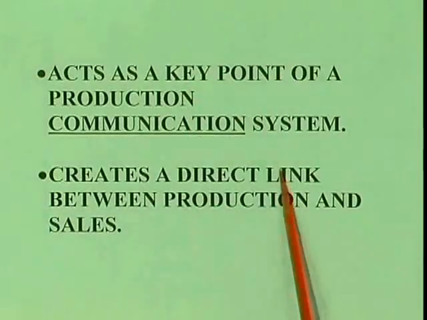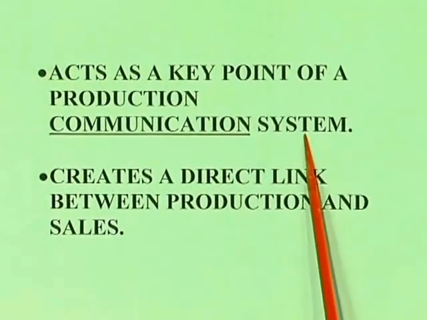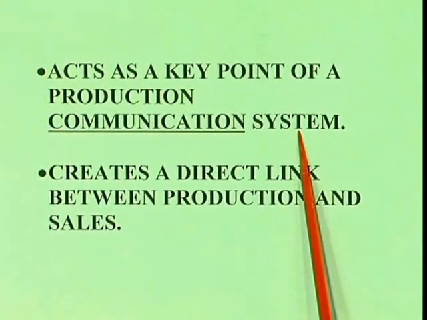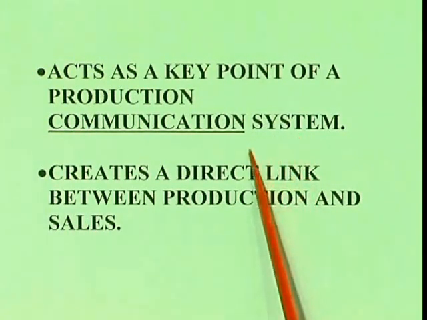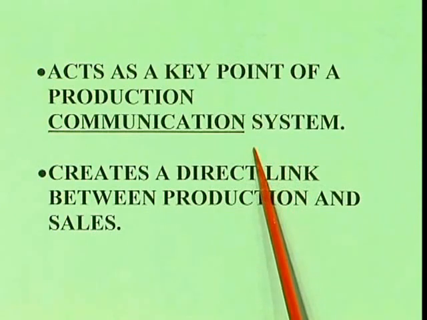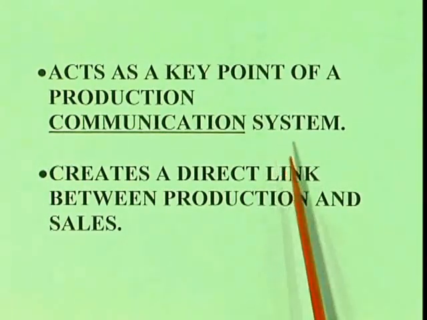Next we have to see the key point in dispatching. It acts as a key point of the production communication system. That means it directly communicates with the production department and sales department, so that whatever our demand is, according to that we can go for producing the things.